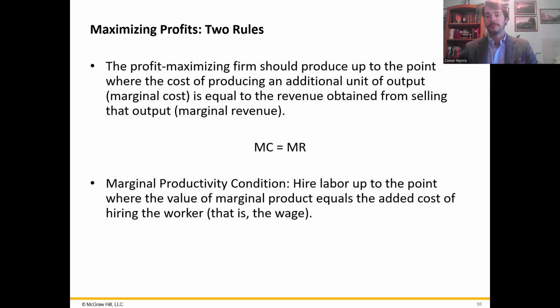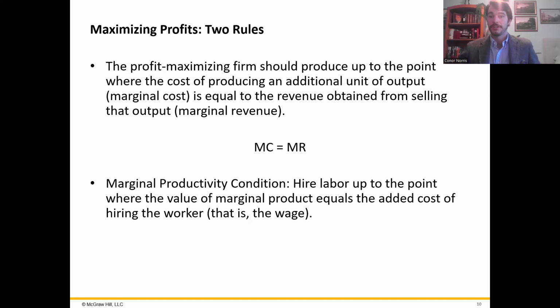Now, just like a firm maximizes profits by producing up to the point where marginal revenue equals the marginal cost, a firm also maximizes their profits when hiring workers by applying a similar rule. So think of their decision to hire labor, their labor demand curve, in the same way you think about their production decisions. Firms aim to optimize their choices by comparing marginal benefits to marginal costs. They want to hire workers until the value of their marginal product equals the added cost of hiring that worker.